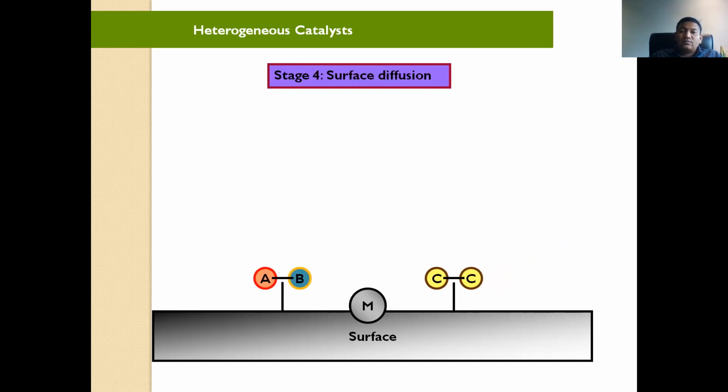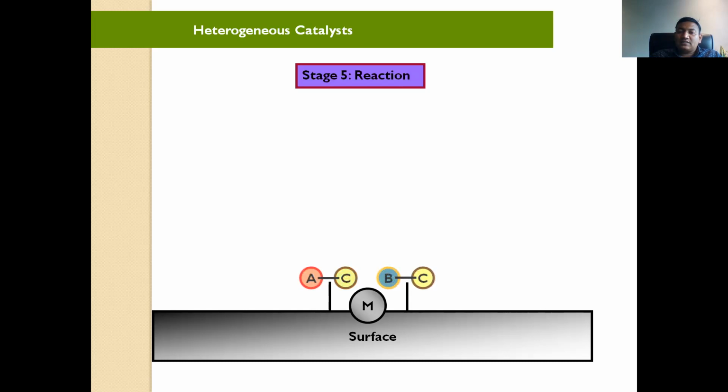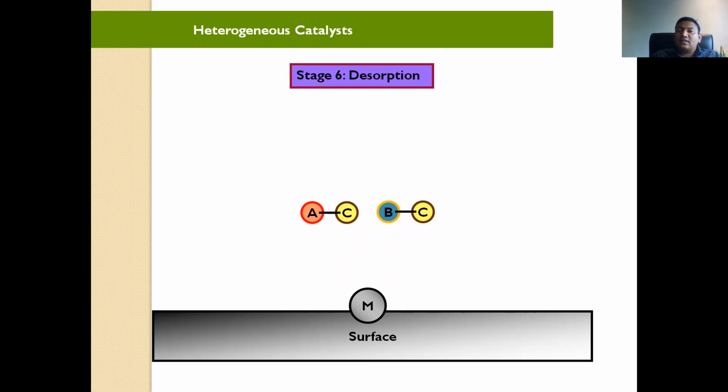Then now the surface diffusion. They are associated with each other, and there will be a reaction now in the fifth stage. See here, now it was AB and then CC, now they have converted each other, so there is a reaction between the substrates, and then there is a desorption.